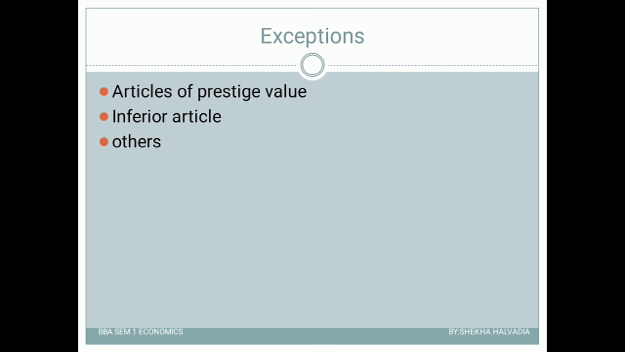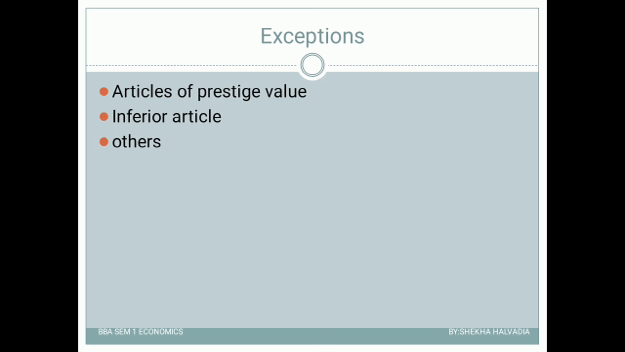Next, exceptions. Now guys, there are some exceptions to this law, where some goods do not have an inverse relationship between price and demand, right? Which goods are those? First, articles of prestige value. Articles of prestige value means diamonds, Rado watches, Mercedes Benz. These are the goods which people buy to show their status in society. So they are status symbols.